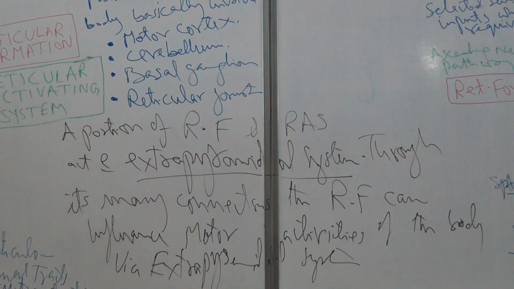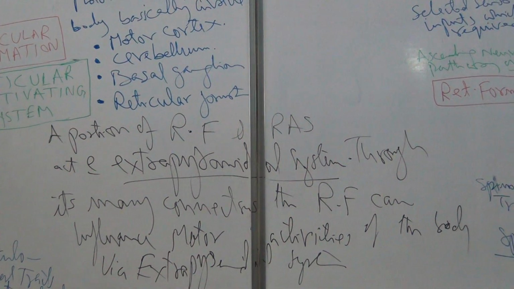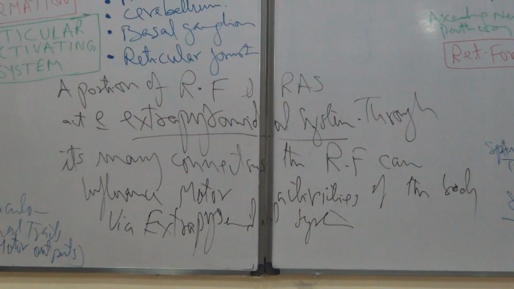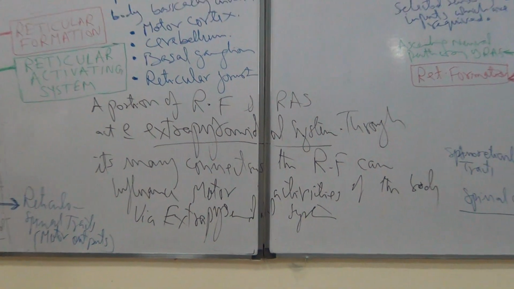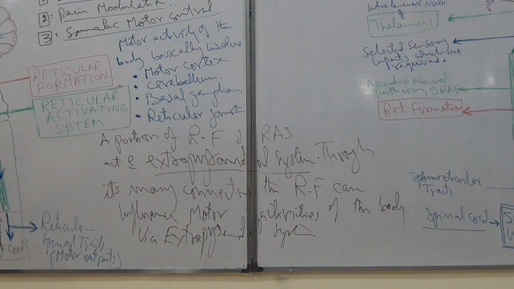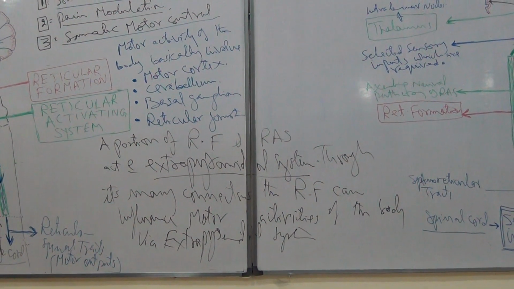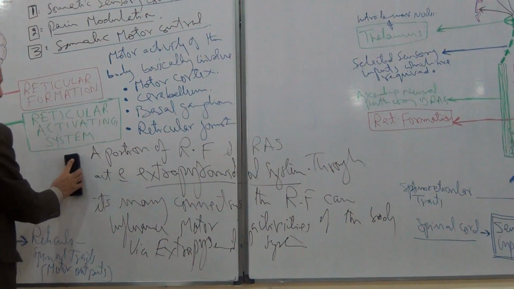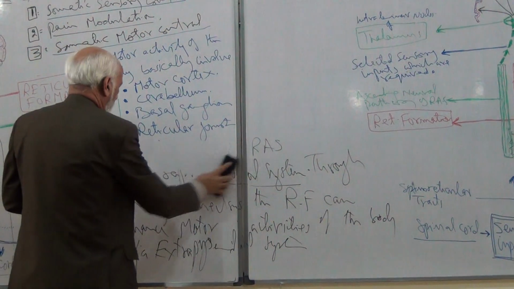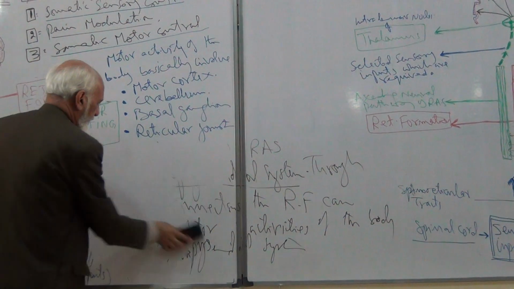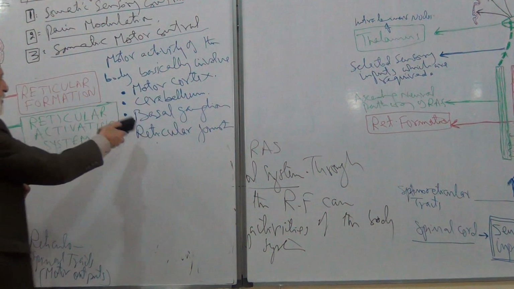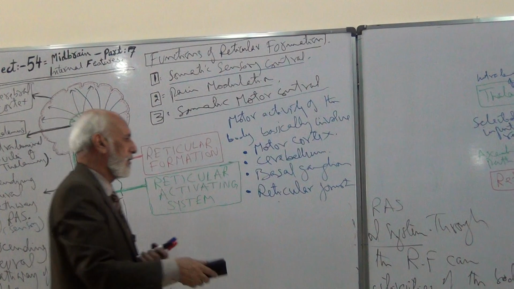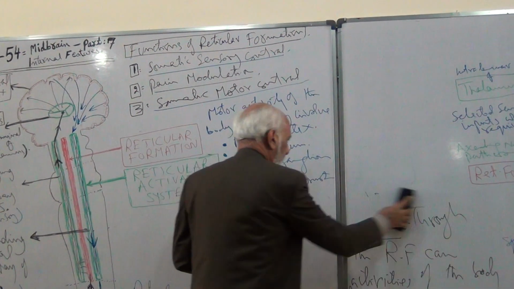For example, it maintains appropriate muscle tone, body balance, posture, reflexes during movements, etc. In this way, in collaboration with the extrapyramidal system, the reticular formation has an important role in the somatic motor control of the body. Now, these are some brain structures which I just summarized, listed here. A lesion of any of these will affect the motor activities of the body.